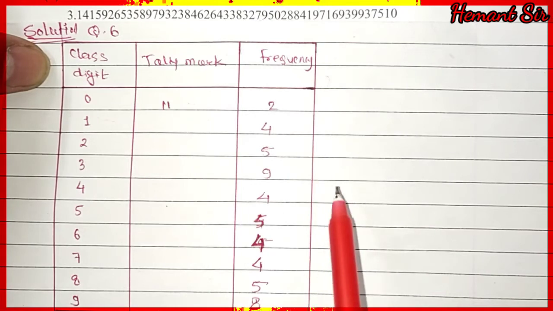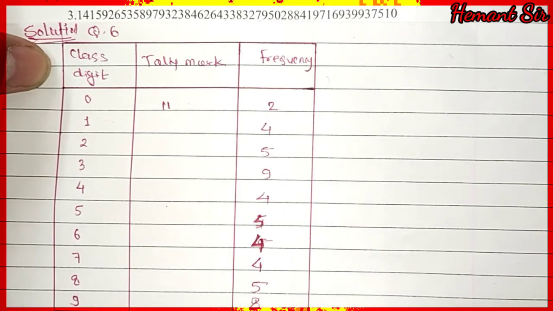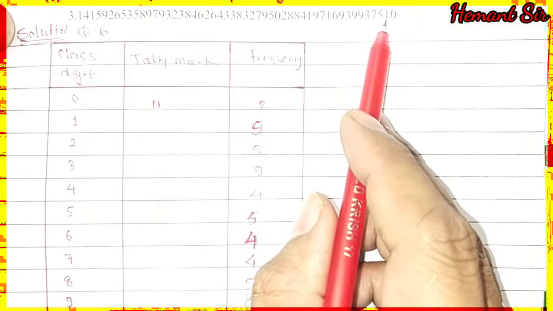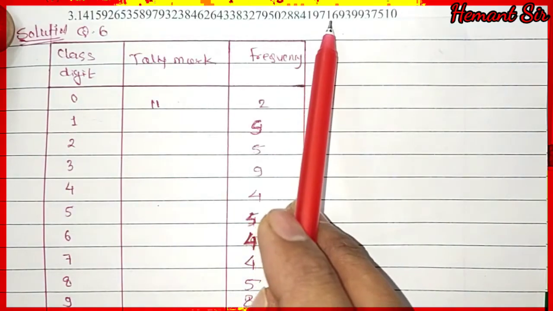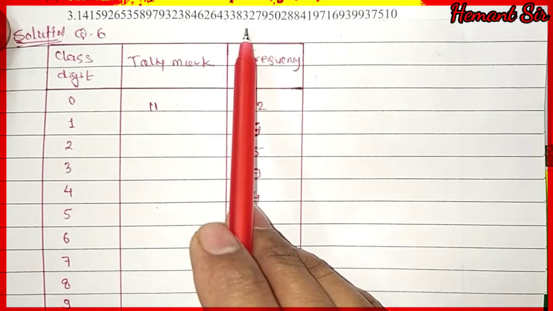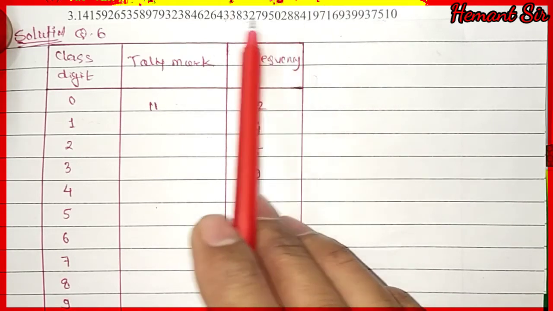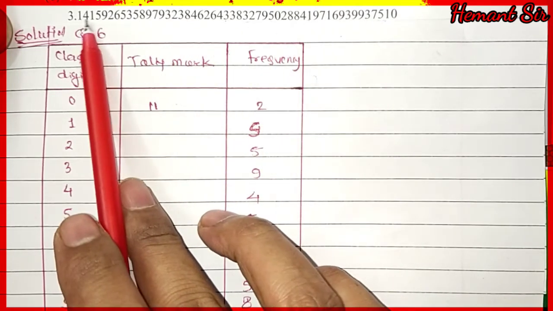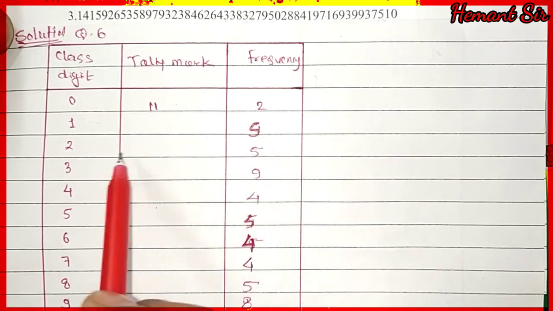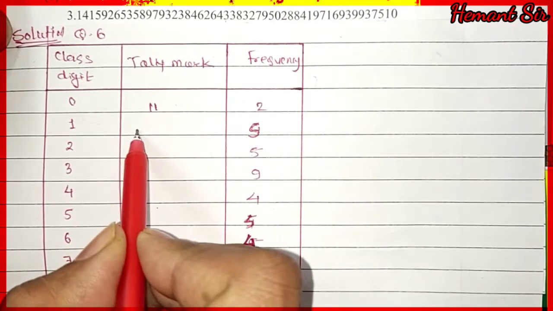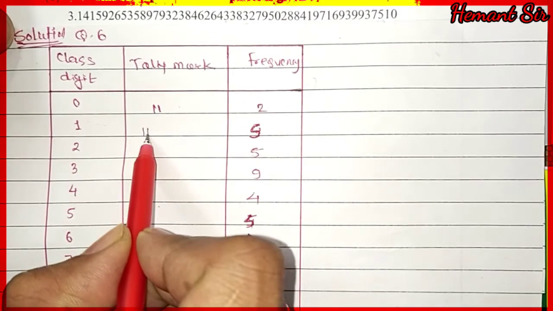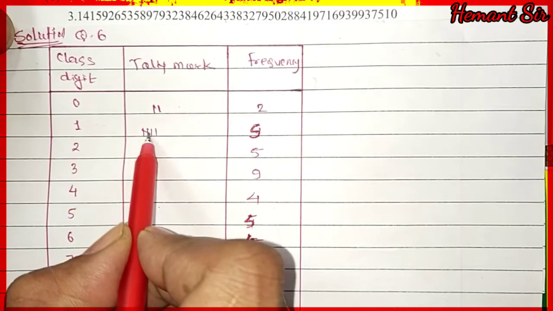So 1 is repeated 5 times, so we already checked here, it is 1, 2, 3, 4 and 5. So it is repeated 5 times, so here we have to write tally marks for 5, it is 1, 2, 3, 4 and 5.